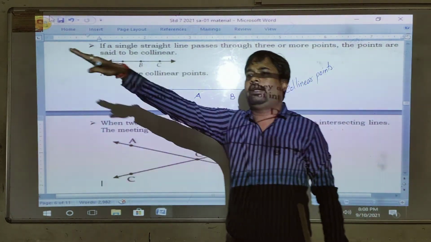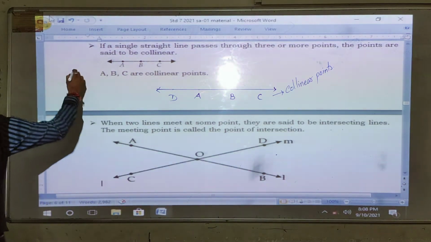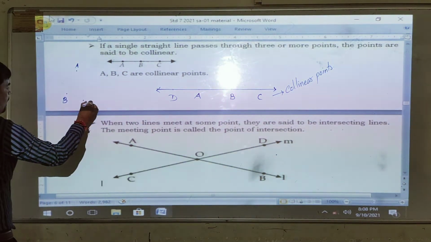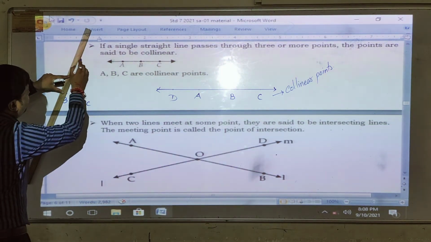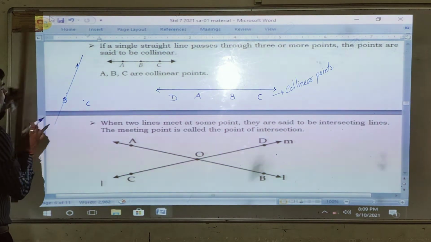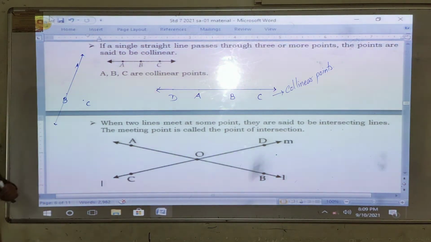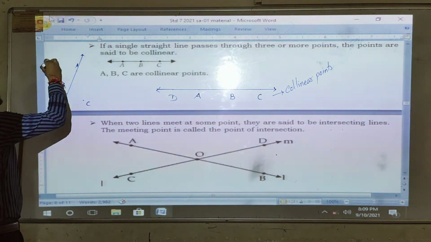Collinear means straight. Linear means straight. But here is A, here is B, and here is C. If I draw a line, you can say that all the points are not on the same line. That's why they are non-collinear.